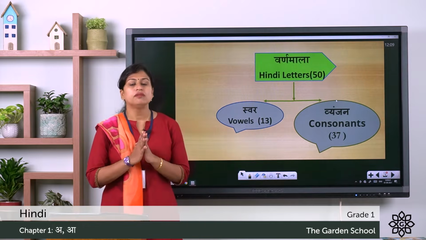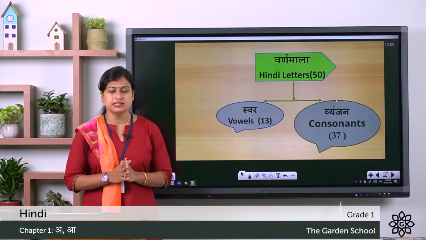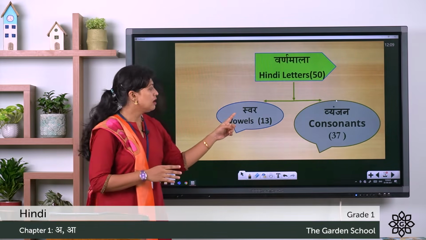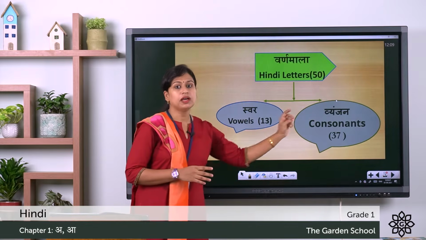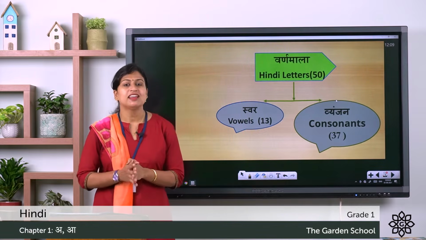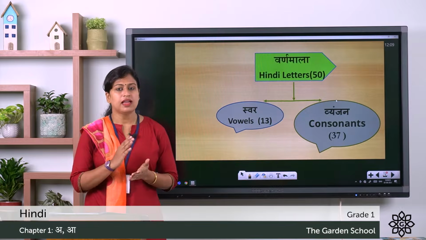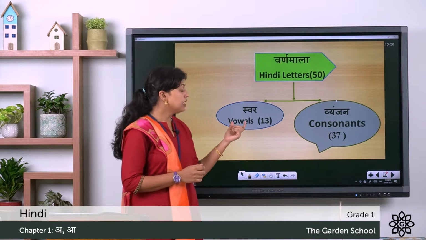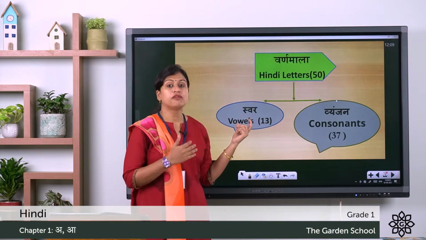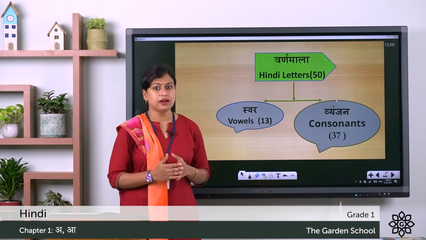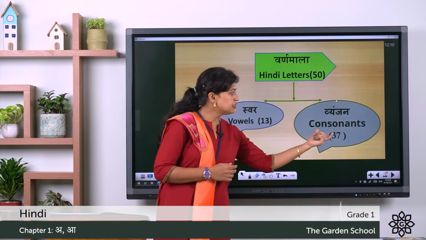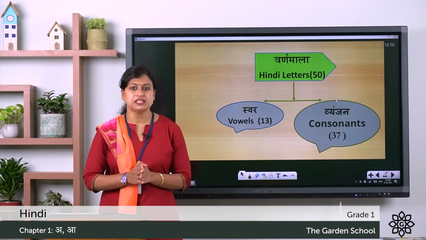consonants. But we don't say vowels and consonants in Hindi. We say Swar and Vyanjan. So in Hindi language, for vowels we say Swar, and for consonants we say Vyanjan.